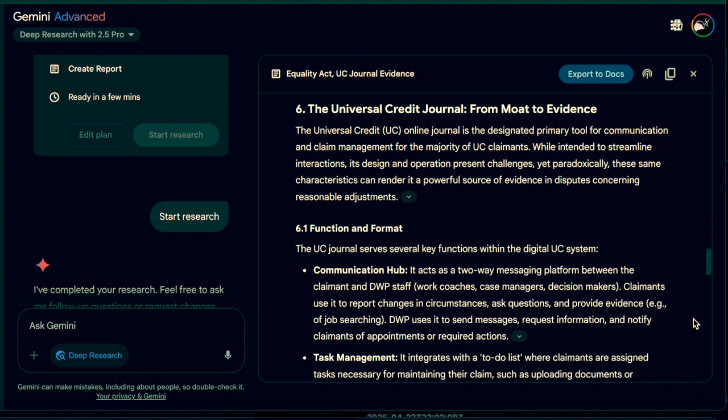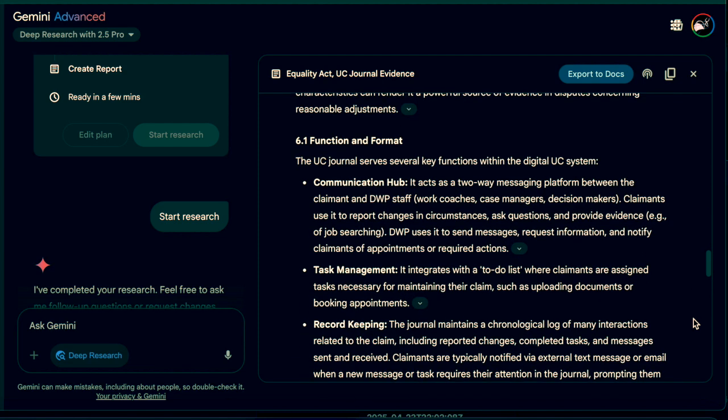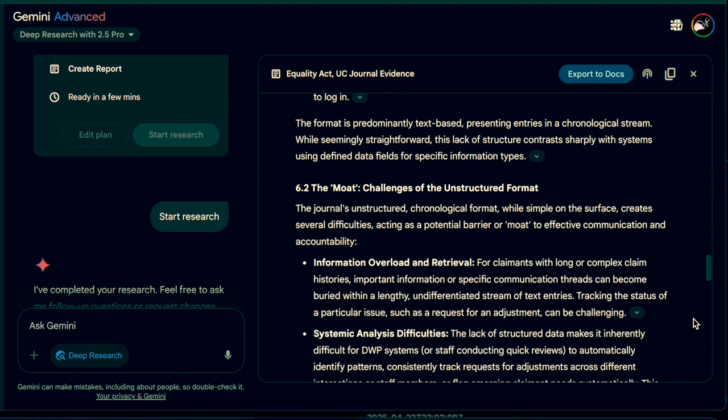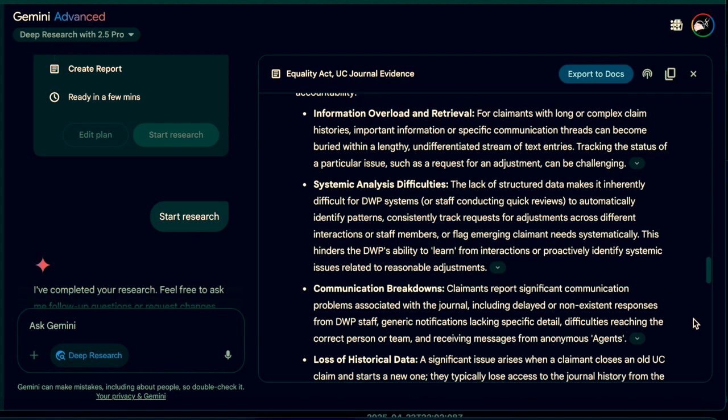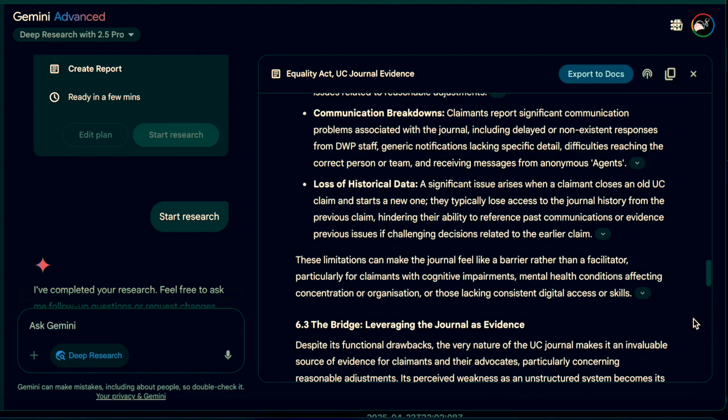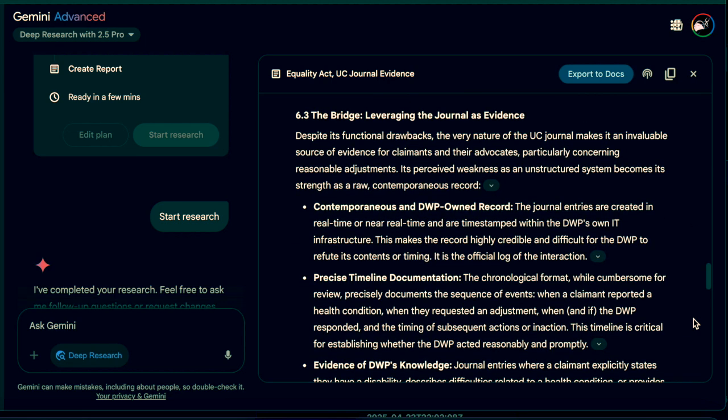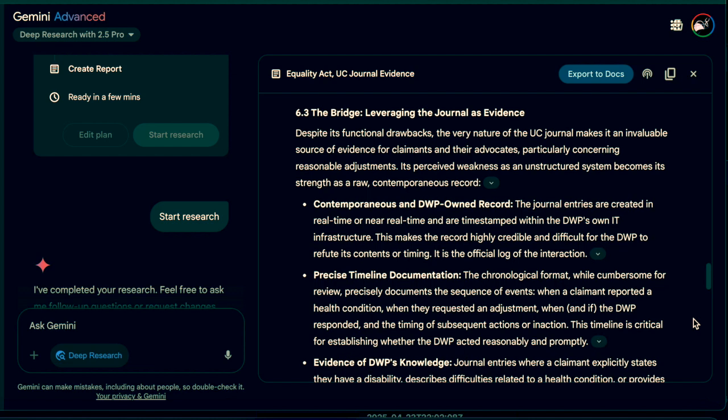Its unstructured stream hinders information retrieval, systematic monitoring, and continuity across claims, creating barriers especially for those with cognitive or sensory disabilities. 6.3, the bridge, leveraging the journal as evidence. Despite usability issues, the journal's timestamped entries provide a credible DWP-owned record of disability disclosures, adjustment requests, responses or lapses, and patterns of systemic failure.